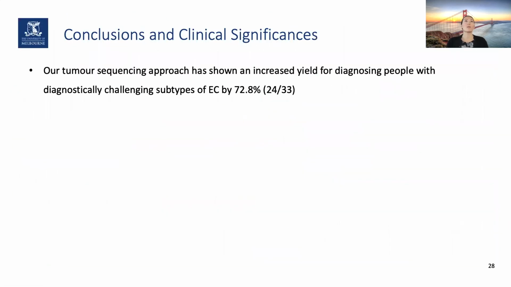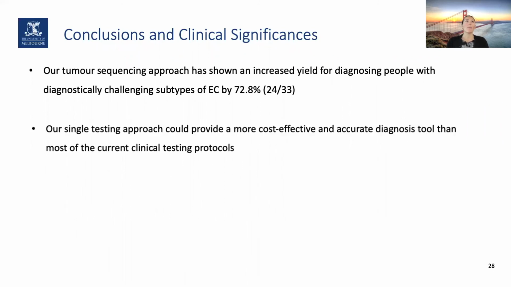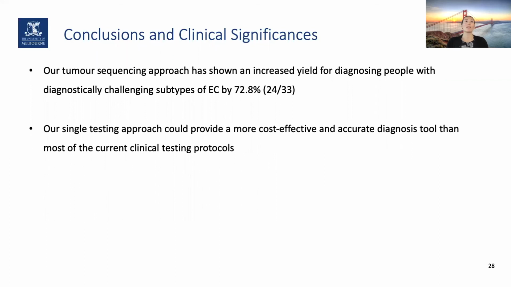So our tumor sequencing approach has shown an increased yield for diagnosing people with diagnostically challenging subtypes of endometrial cancer by 73%. We performed a single testing, or one-step approach, which could be a more cost-effective and accurate diagnostic tool than what is currently used in clinical testing protocols. So for this project, we only looked at the MMR genes, but as mentioned before, the panel consists of many more genes and other factors, which we can then apply to a broader range of colorectal and endometrial cancers.